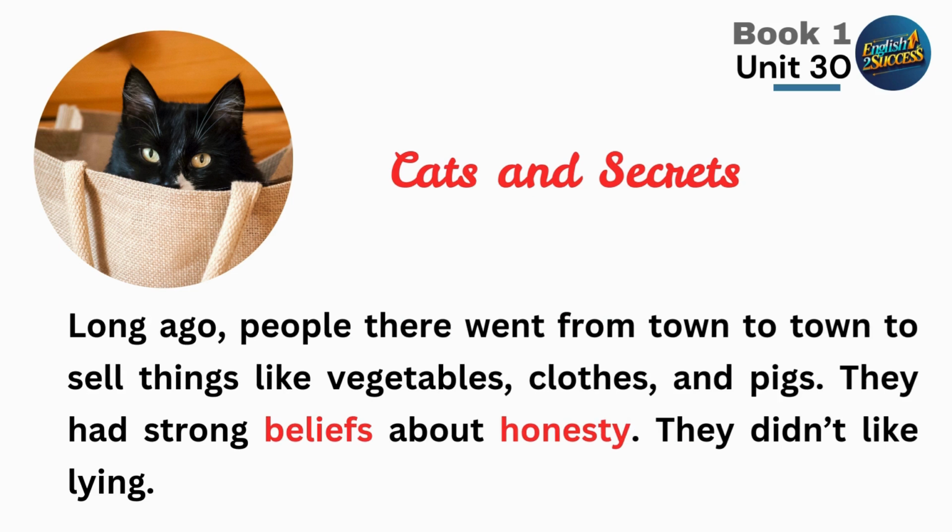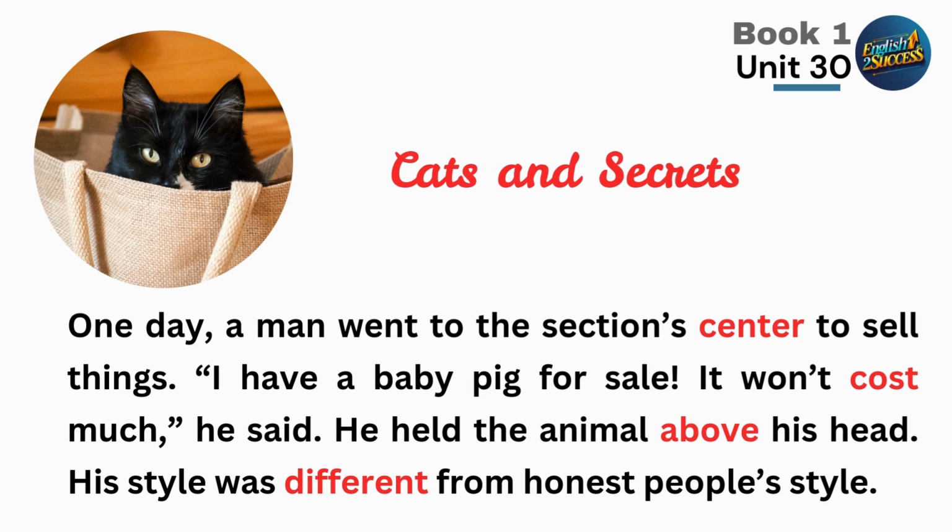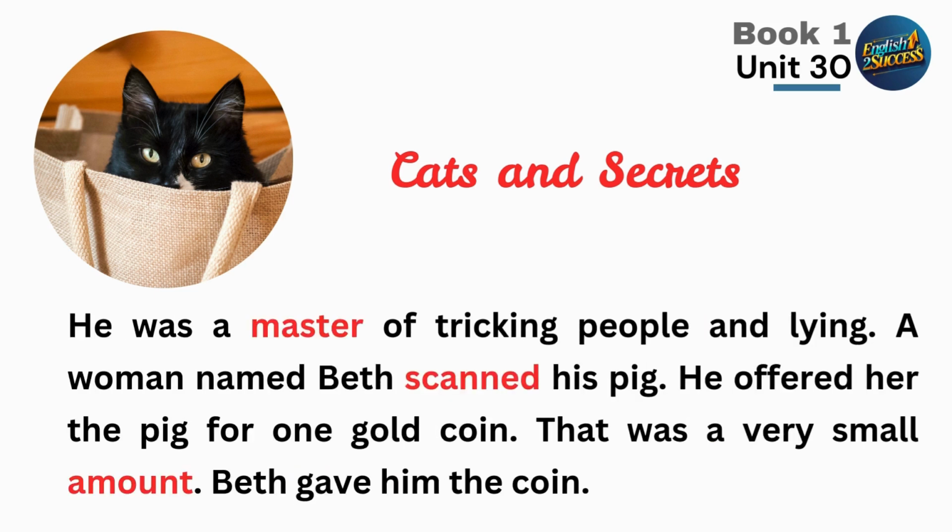Long ago, people there went from town to sell things like vegetables, clothes, and pigs. They had strong beliefs about honesty. They didn't like lying. One day, a man went to the section's center to sell things. "I have a baby pig for sale. It won't cost much," he said. He held the animal above his head. His style was different from honest people's style. He was a master of tricking people and lying.